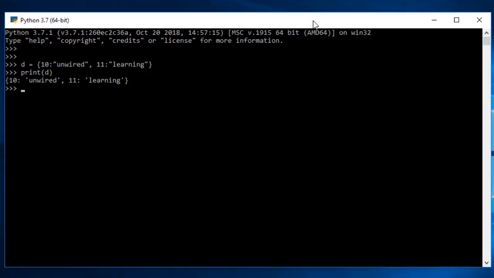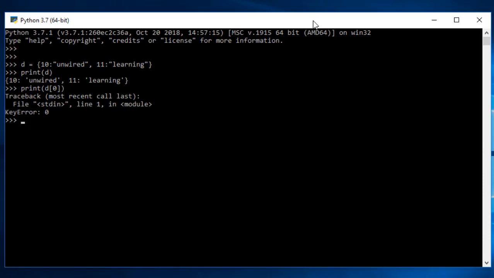What if I want to extract any particular data? That means I want the 0th data. All you have to do is go with the print option, give D, and here give 0. We have got an error because it is defined with key-value pairs. If I need to get any value, there is no 0, 1, 2, 3.